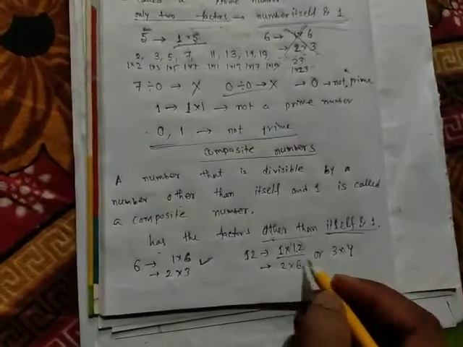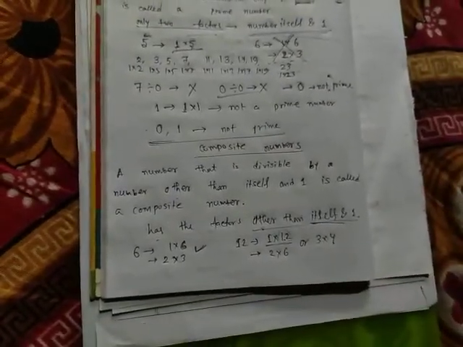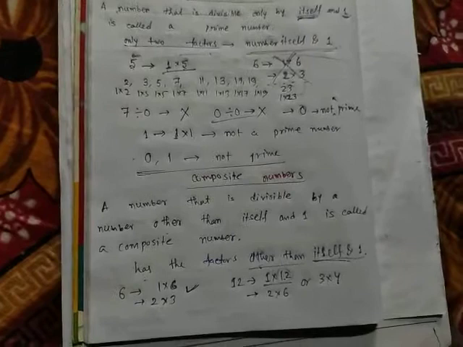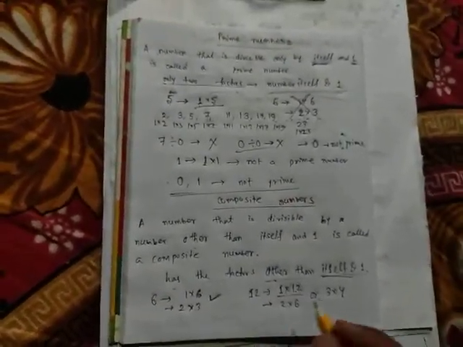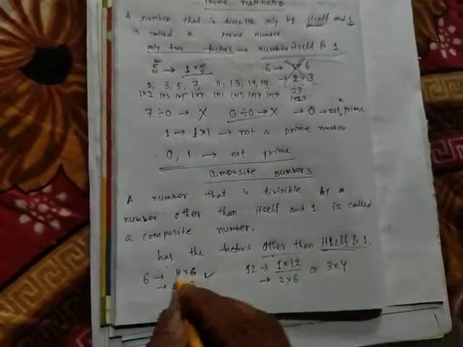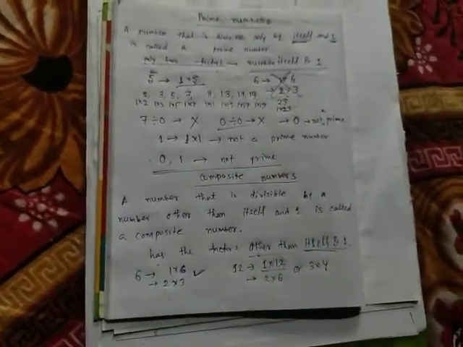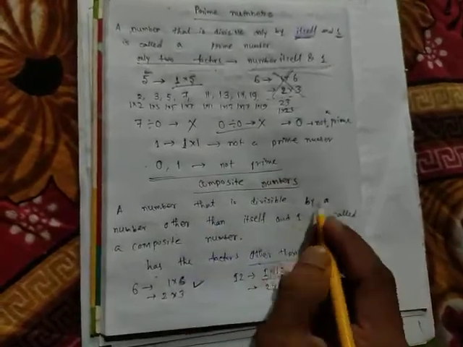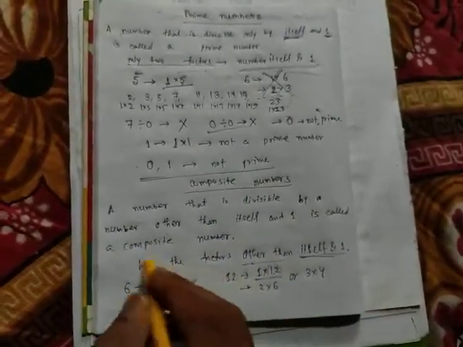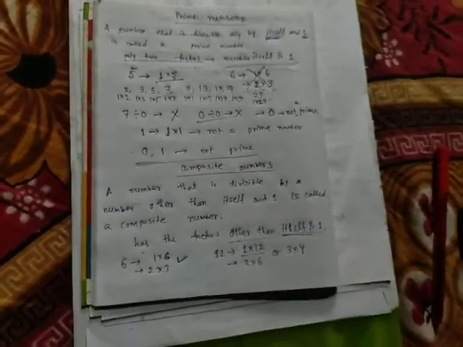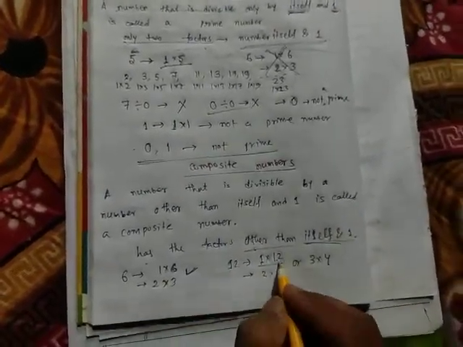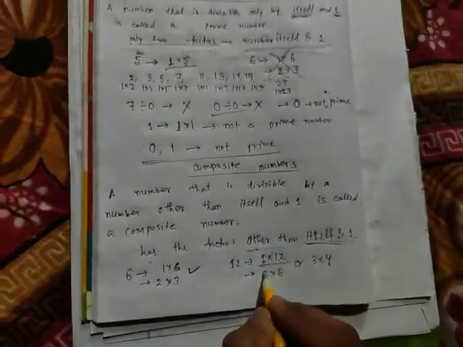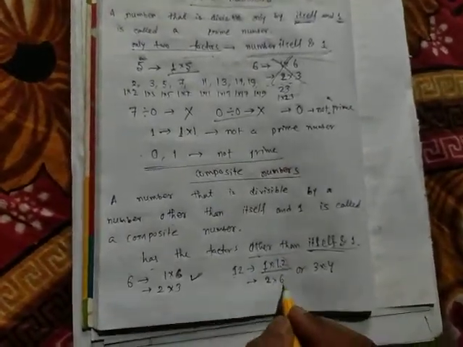So there are 6 factors of 12. So 12 is a composite number. Always remember, a composite number consists of more than two factors, or the number is divisible by a number other than itself and 1. Here 12 is divisible by 1 and 12, but 12 is also divisible by 2, 6, 3, and 4.